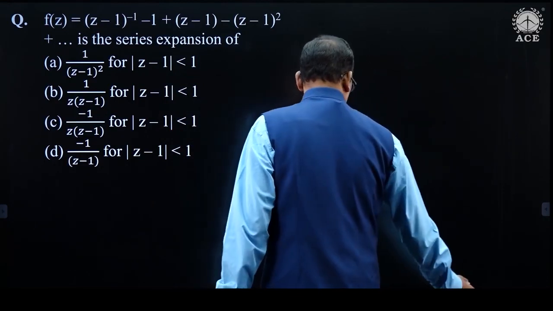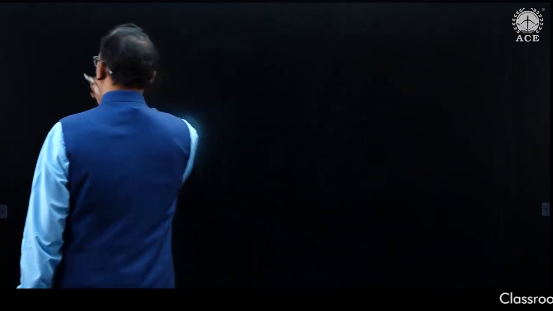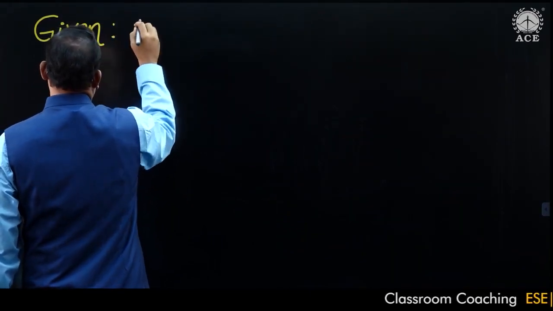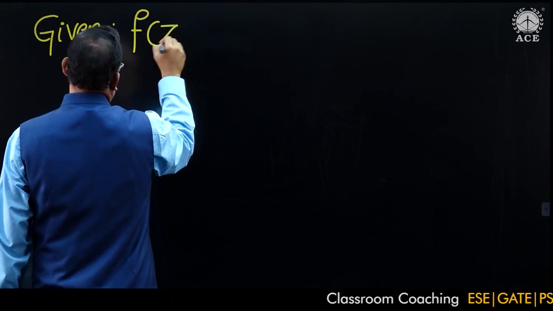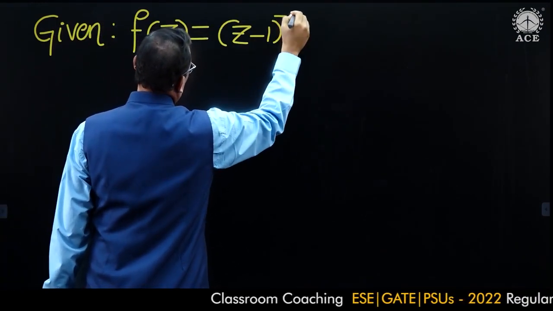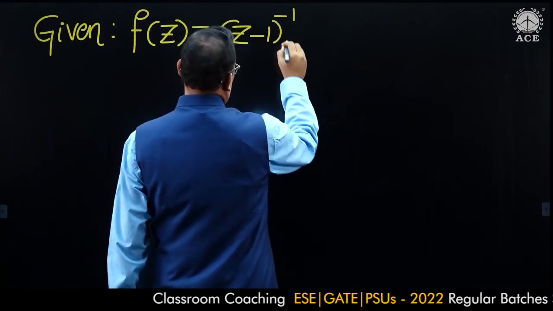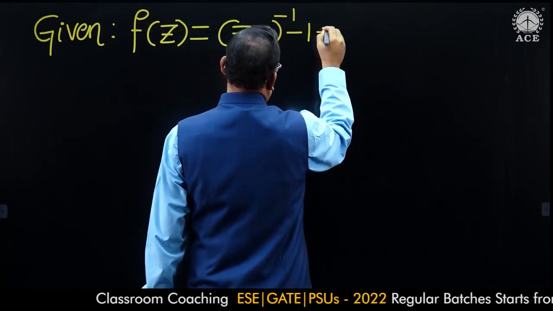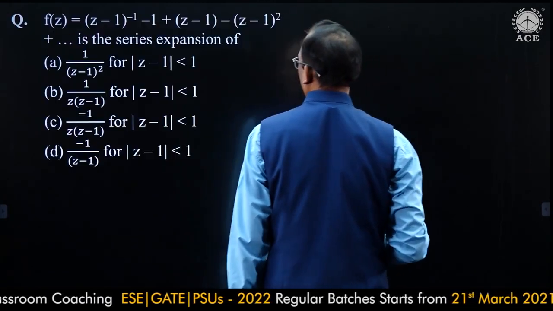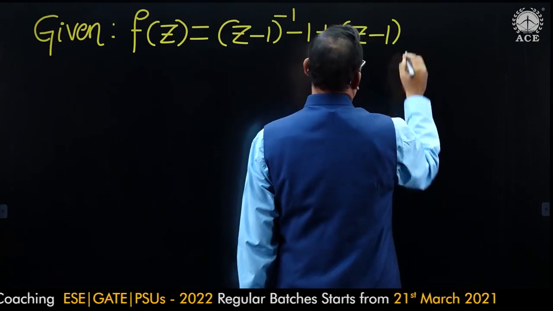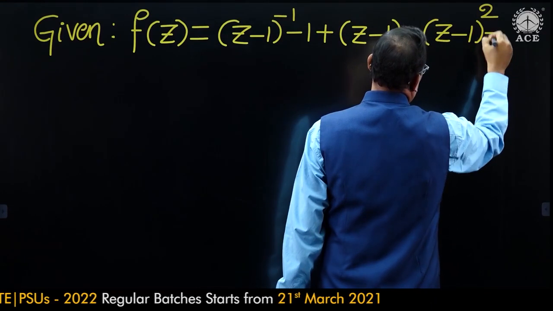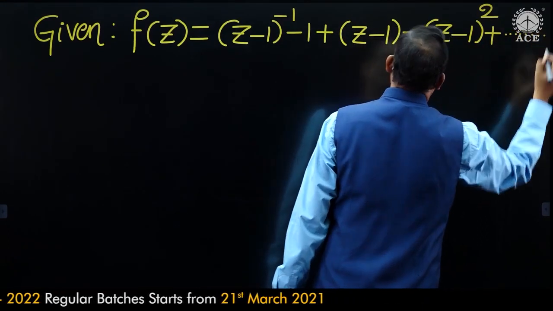First of all, take the given function: z minus 1 whole power minus 1 plus z minus 1 minus z minus 1 whole square plus so on.